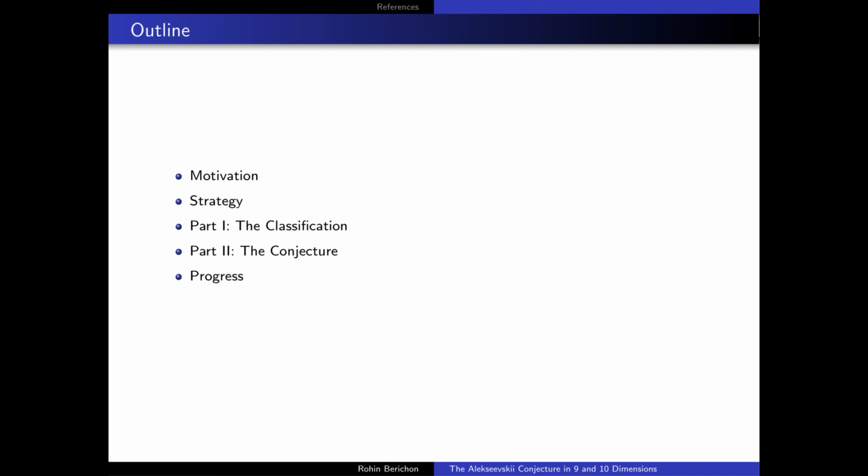Before we begin, I'd like to discuss a little bit about where we're going to be going with this talk today. First, we'll begin by discussing the motivation of the problem and where it sits in the field of Riemannian geometry. After that, we'll move on to the strategy that we chose to adopt and how we used it in order to resolve this problem. That will involve, first of all, a classification step, and then later on, analyzing the examples that we found in the conjecture. And then finally, I'll give you a bit of an idea of where we've gone with this problem at this point.